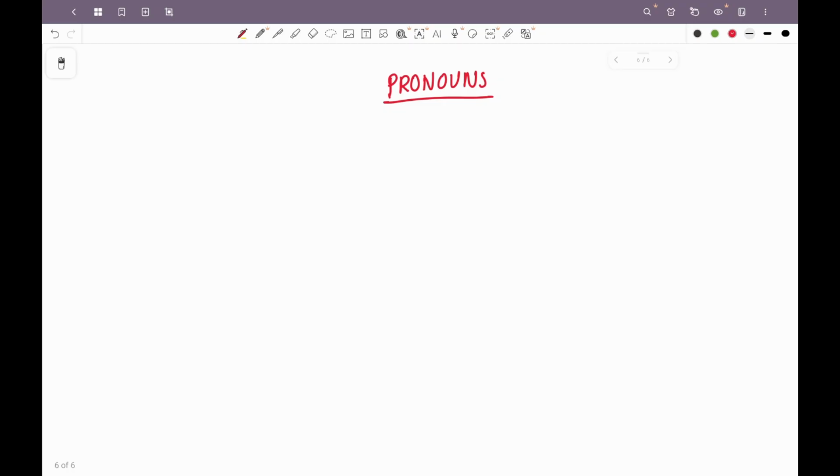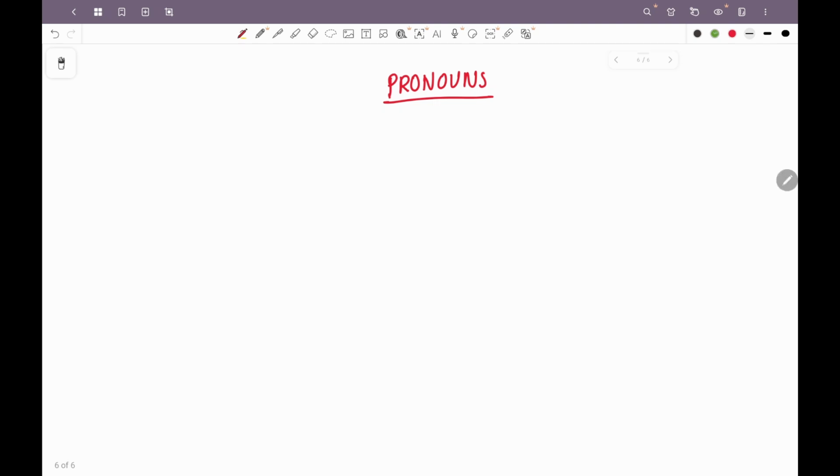So in pronouns, there are multiple types. Let me just quickly write them one by one and explain to you what they are. It's very important for you to know the type of pronoun that it is, because there are sometimes questions related to the classification of pronouns. Even if there is or isn't a question like this, it is important for you to know, because it will help you understand the purpose that it is being used for in the sentence.